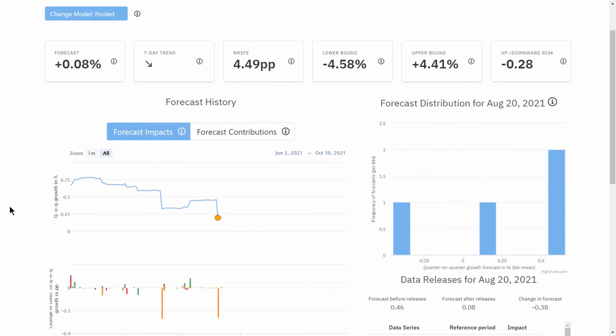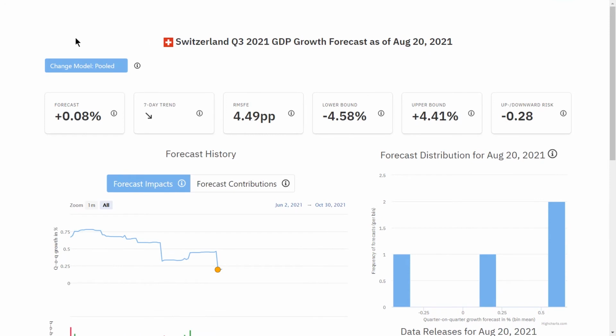A detail report can be created for a specific country and a specific target period. In this case, we can see the report for Swiss GDP for the 3rd quarter of 2021. Please note, to switch the country or quarter, go back to the main page and select another country or target period and click again on Detail Report.